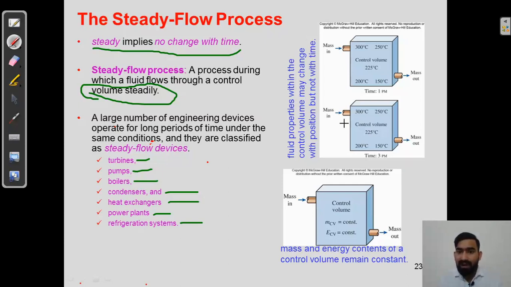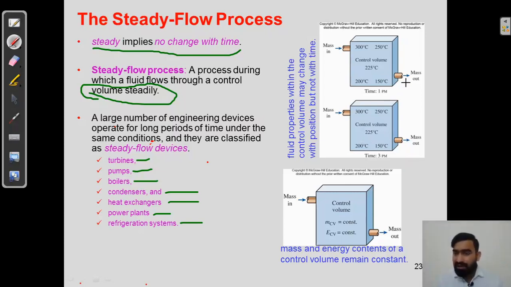Let's see. Here the fluid properties within the control volume may change with position but not with time. Maybe it changes with position but not with respect to time. Here it is 1 p.m. and here it is 3 p.m. So it is 300 degrees Celsius, 250 degrees Celsius. It is the same control volume at 225 degrees Celsius.